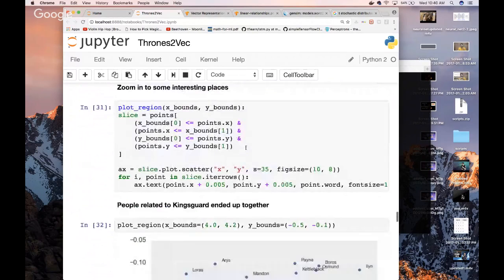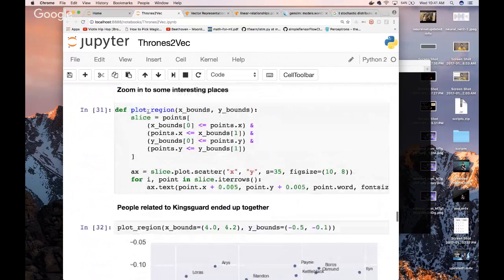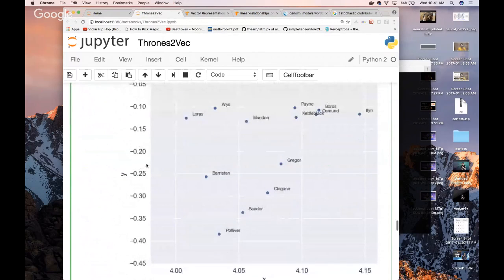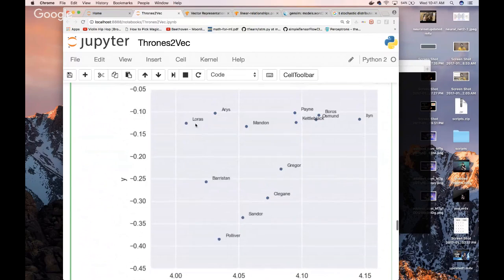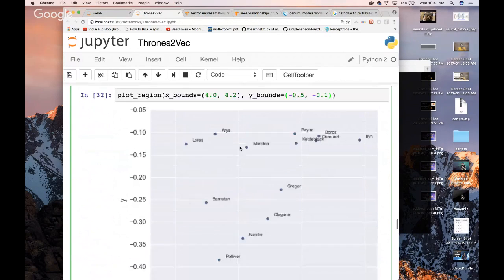Okay, so the first thing we want to do is zoom in on this, right? And that's what this function does. It creates a bounding box of x and y coordinates in that graph that we have, and it shows just that bounding box. That's what this function does. And so then we'll say, okay, in the xy bounds of these coordinates that we give it, let's see what it gives us. This is what it gives us when we look in this corner. Well, what are all these? These are names: Baristan, Gregor, Clegon, Sandor. These are all names, and they look like male names as well, right? They look pretty much male.